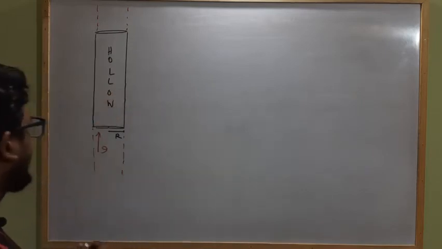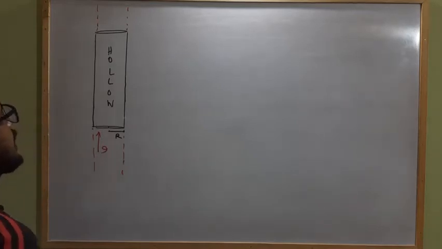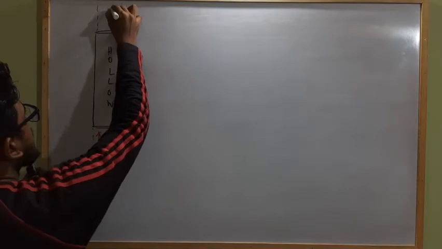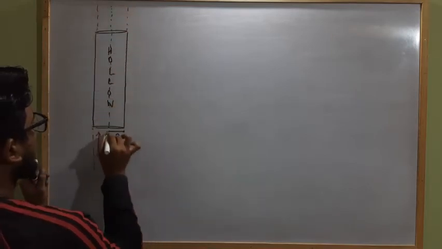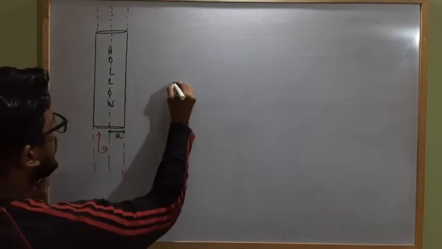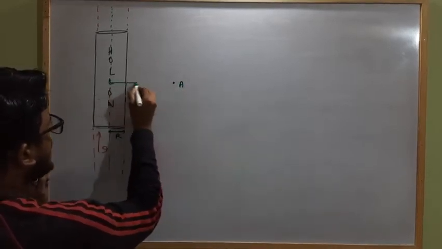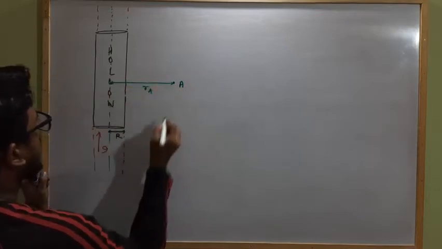So we have to calculate the magnetic field strength at different points due to this current carrying conductor. So first of all, this is the axis, the central axis. This is the radius r. So here is a point of observation A, which is at a distance rA from the axis. Clear?